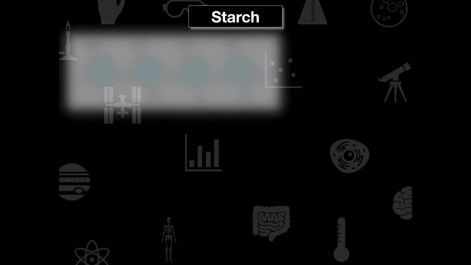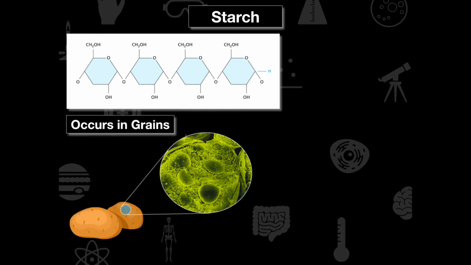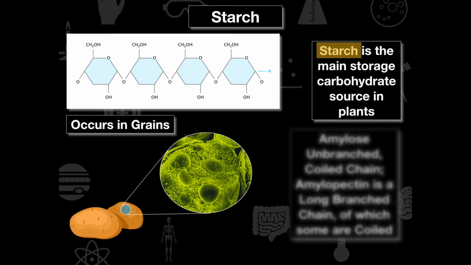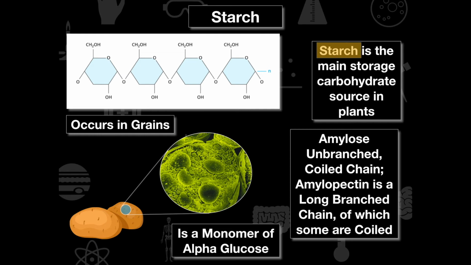So if we're talking about starches, well, starches are going to have this shape. And this is going to be the formula. Let's think we were maybe looking at a potato. If we were to zoom in, we could see that this is going to occur in grains or potatoes, and we can see that a starch is just the main storage of carbohydrate sources in plants. So amylose is an unbranched coiled chain, and amylopectin is a long branch chain of which some are coiled. So it's a polymer of alpha glucoses here.